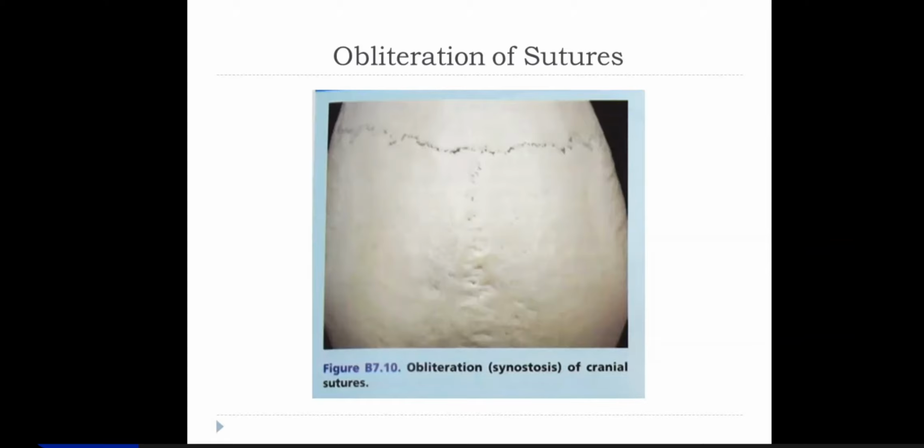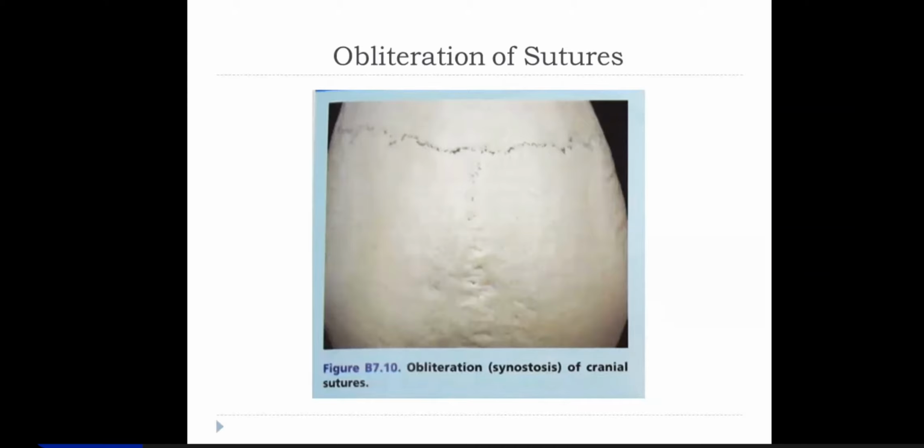Now, earliest to fuse is the posterior fontanelle, at 2 to 3 months of life, and the sphenoidal fontanelle and anterolateral fontanelles also fuse around 2 to 3 months of life. Then the posterolateral fontanelle fuses around 1 year of life, and the anterior fontanelle, which is the biggest fontanelle, a gap between the flat bones, fuses around 18 months of life.